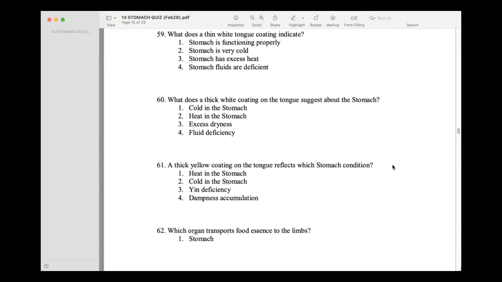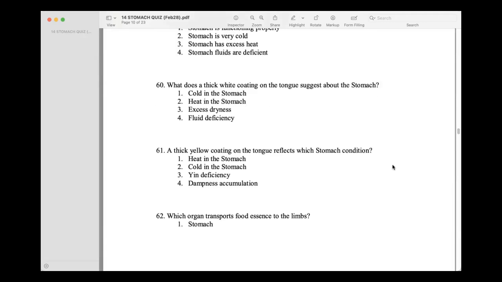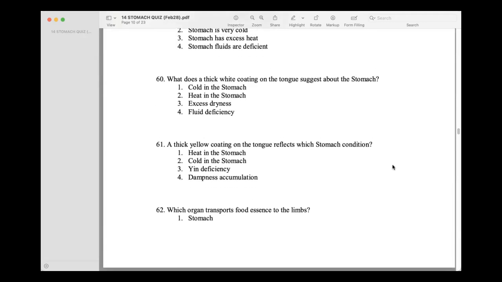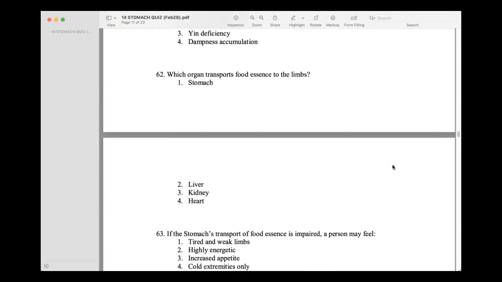What does a thick white coating on the tongue suggest about the stomach? Stomach is functioning properly. No. Thick white coating. Oh, cold in the stomach. A thick yellow coating on the tongue reflects which stomach condition? Heat in the stomach. Which organ transports food essence to the limbs?